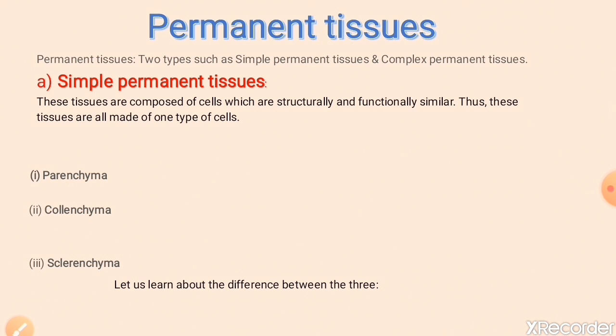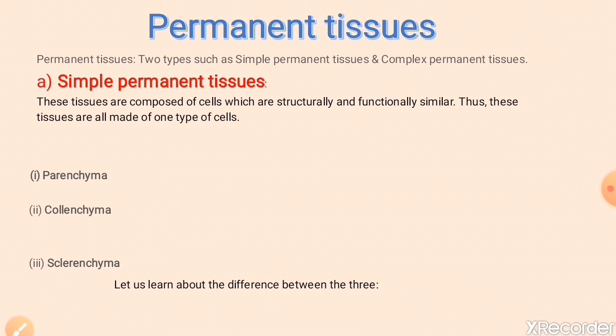So simple permanent tissue, these tissue are composed of cells which are structurally and functionally similar. So thus these tissue are all made of one cell or one type of cells.